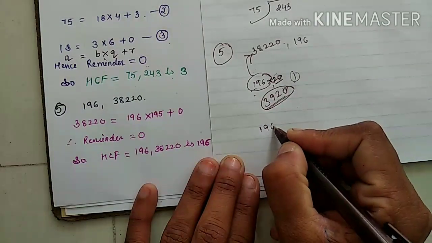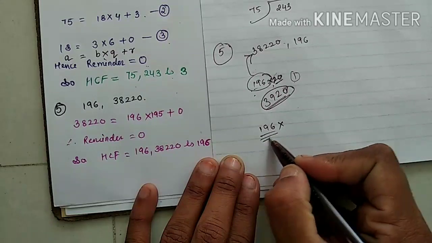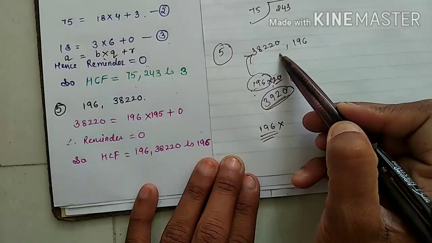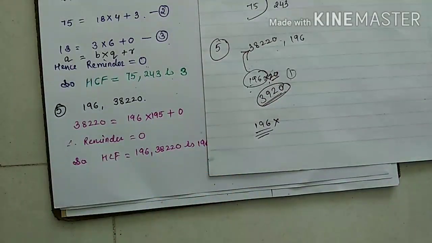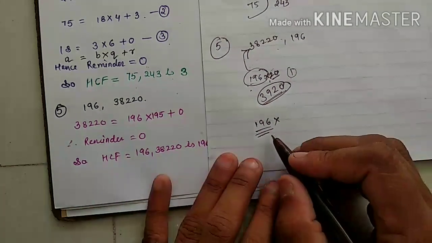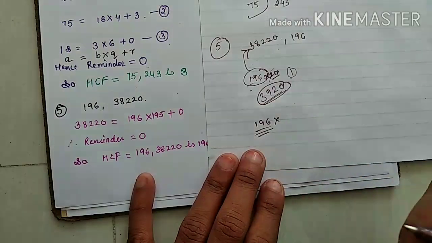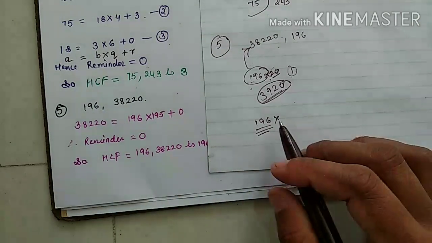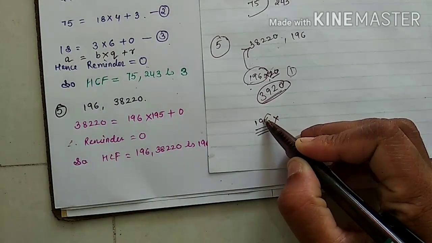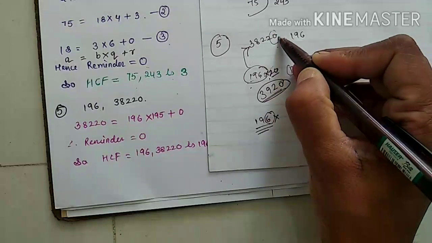So 196 into something I have to multiply to reach this number. Whenever you are getting a big number, most of the time it is divisible into whole numbers. It will go with only a single number and you will get your answer. So just go with it. 196, it means this is a 6 at the end, and here at the end is 0.